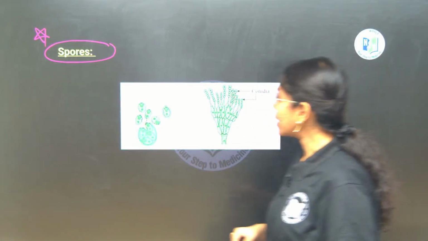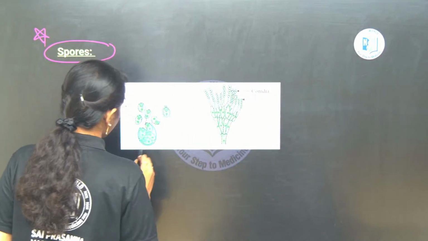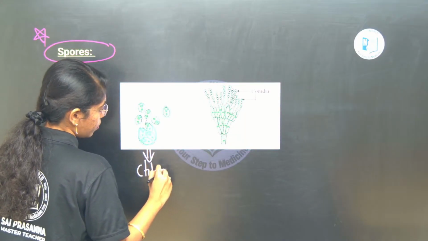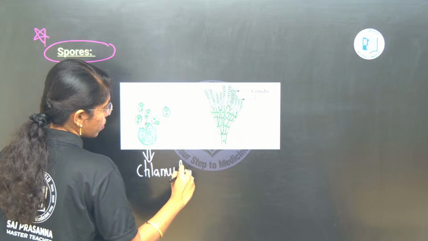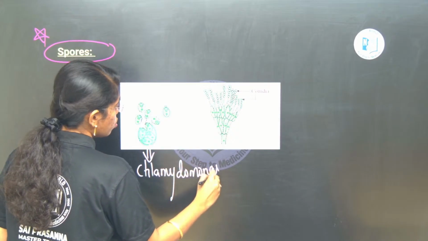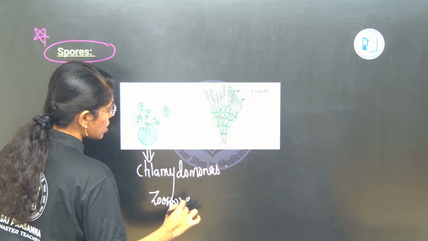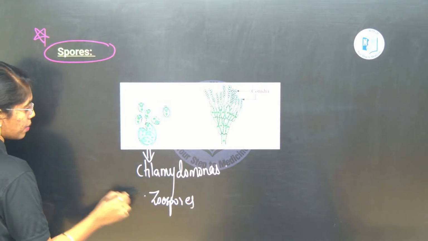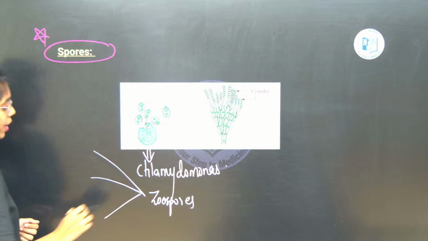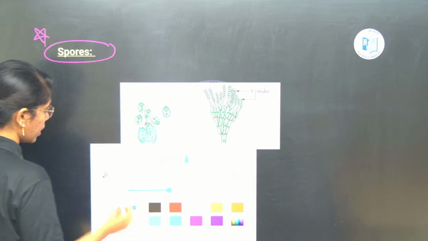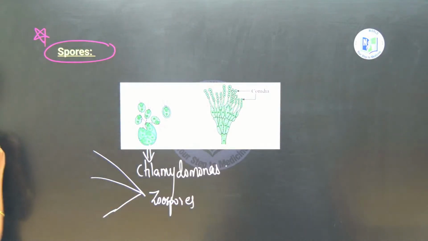Algae. In algae like Chlamydomonas, zoospores are formed. These zoospores are also of different types. It can be biflagellated, quadriflagellated or multiflagellated.